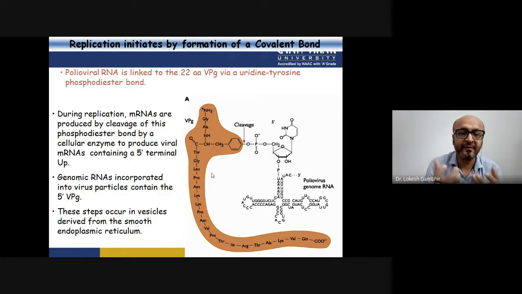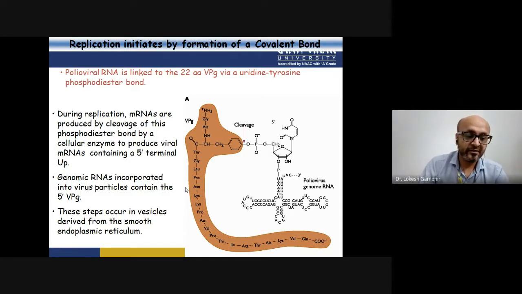Now, during replication, when mRNA are produced after the cleavage of this phosphodiester bond, this cleavage is performed not by a viral enzyme. No, it is performed by the host cellular enzyme. After this cleavage, the plus sense RNA is now active, which contains a uridyl phosphate, and then the further steps of replication will start.